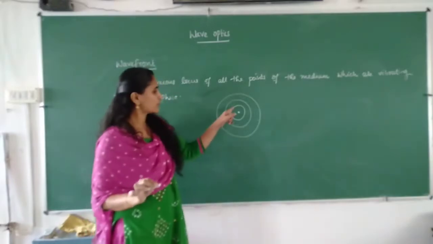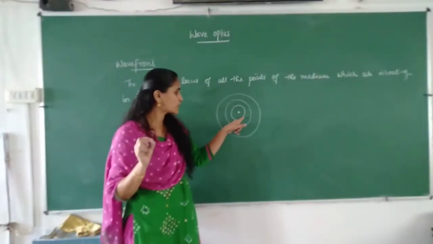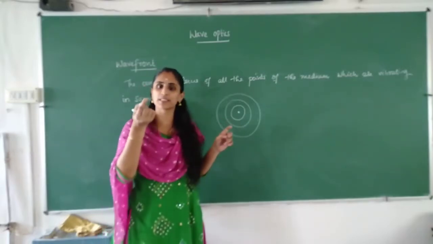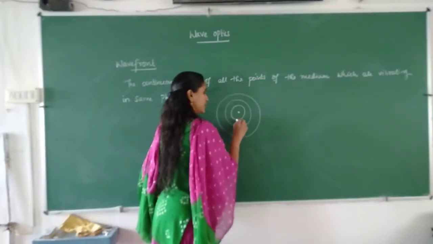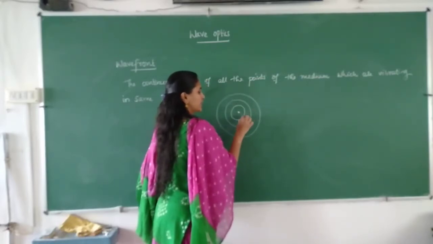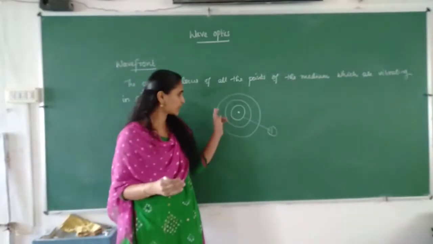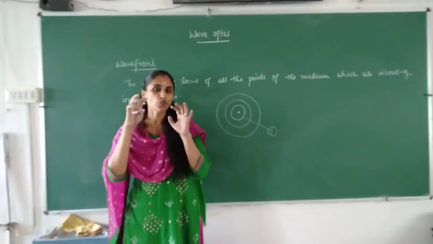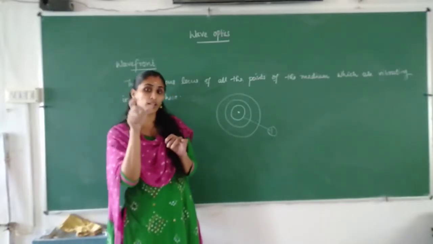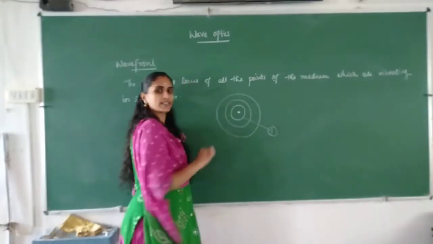So the molecules, if you are dropping small pieces of paper, you can see that those will be vibrating. Or if you are dropping thermocol pieces on this surface, on this first one, you can mark it as first one, they will be vibrating in the same state of motion. Similarly here next, it will be vibrating in the same state of motion. So the locus of those points, this is a locus of the points which are vibrating in the same phase.